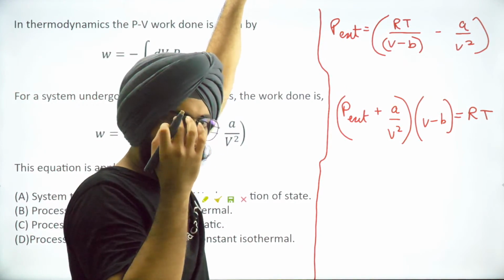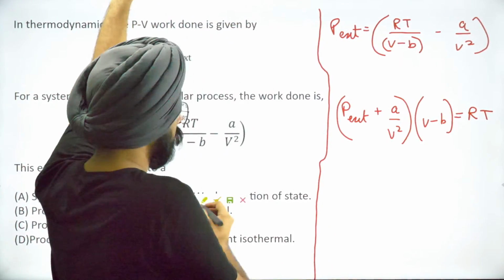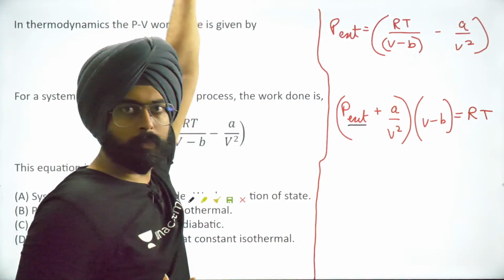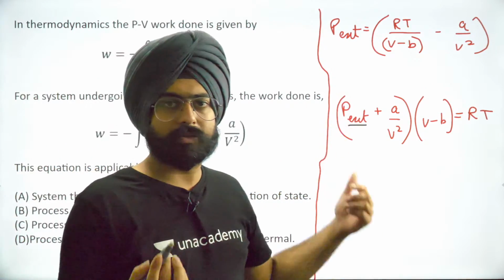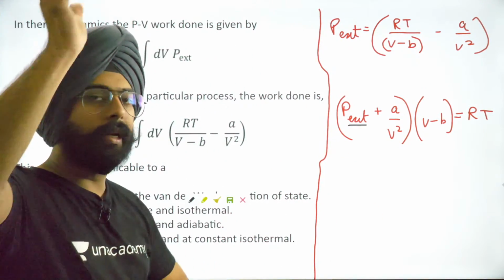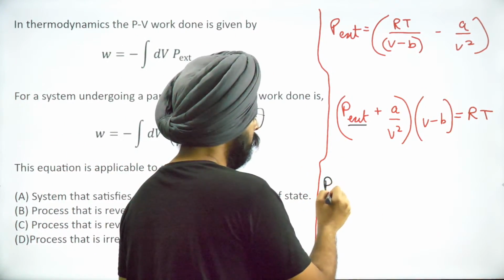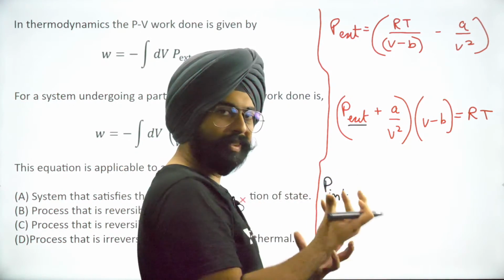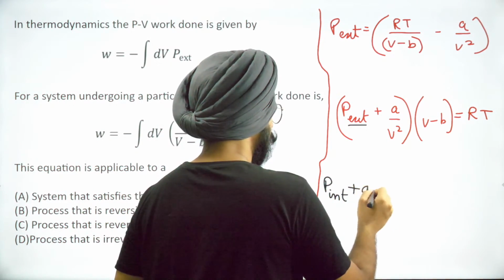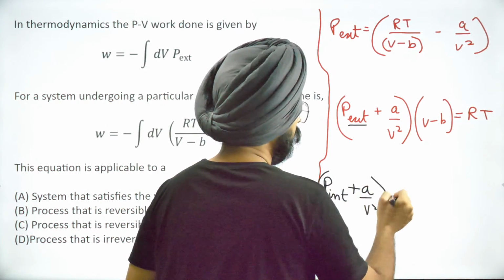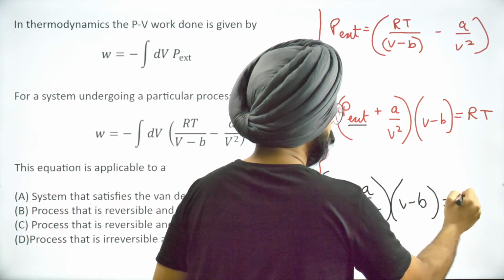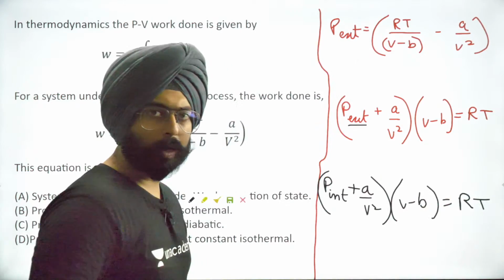But do you realize that in the van der Waals equation, there has to be P internal. In the van der Waals equation, we take the pressure of the gas, not the external pressure. The actual van der Waals equation is P internal, or pressure of the gas, plus A by V square into V minus B is equal to RT, writing it for 1 mole of gas.